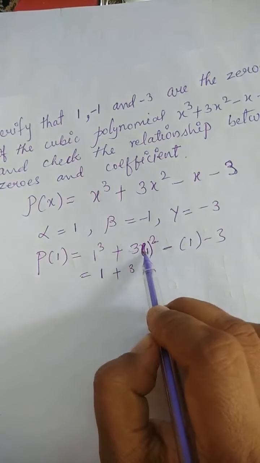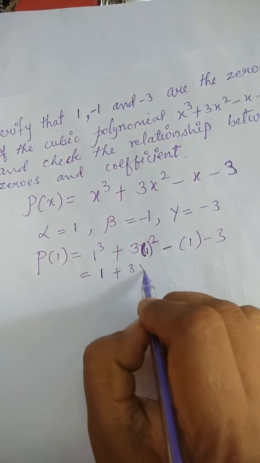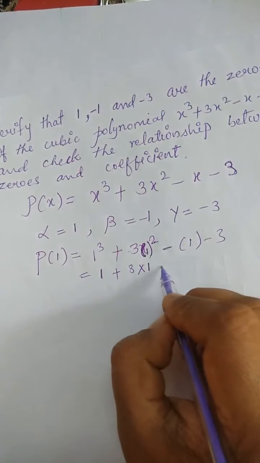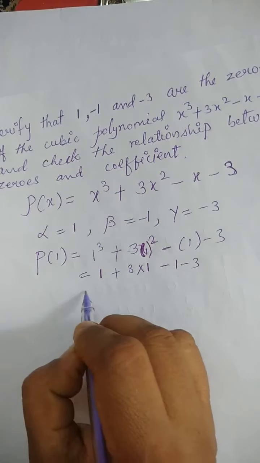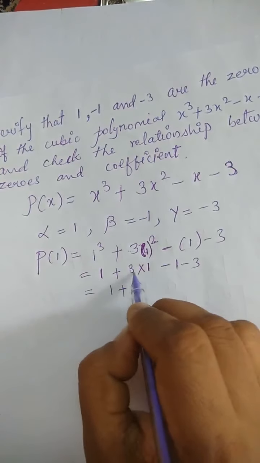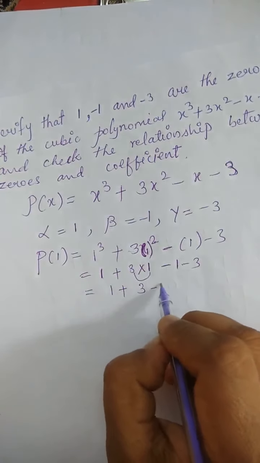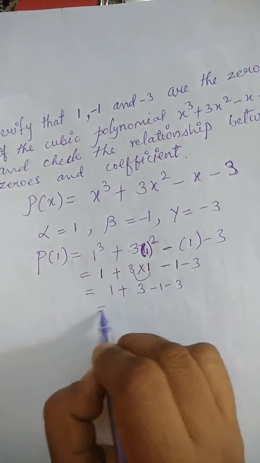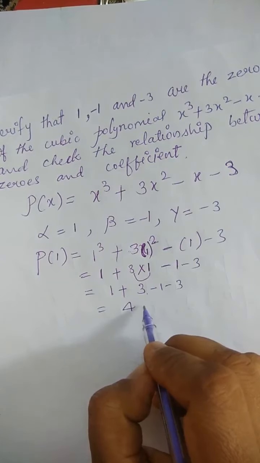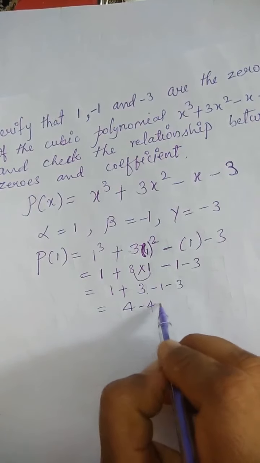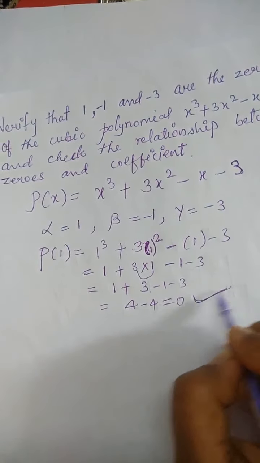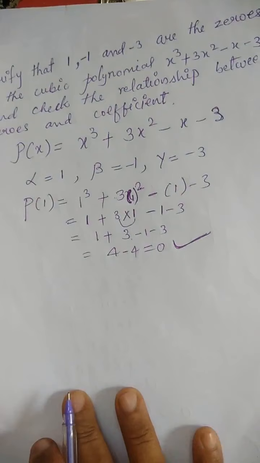Don't multiply first here. 1 square is 1. Minus 1 minus 3. So you get 1 plus 3 ones are 3 minus 1 minus 3. So 1 plus 3 is 4 and 4 minus 4 will give you 0. So yes, it is the root of the cubic polynomial.